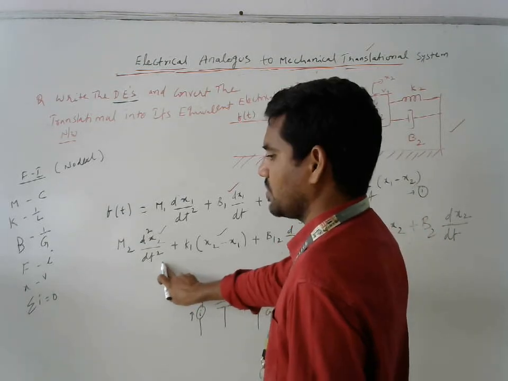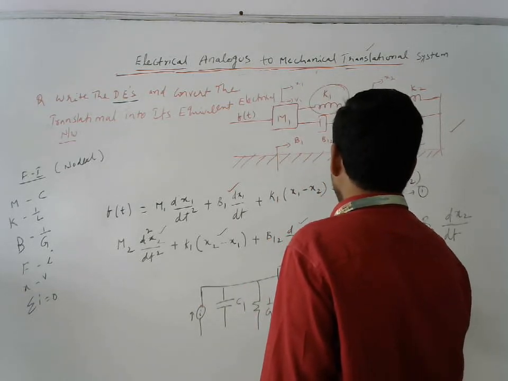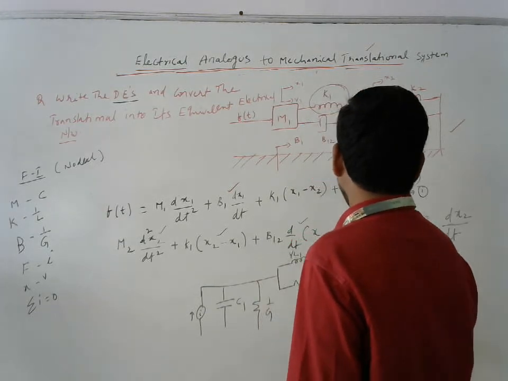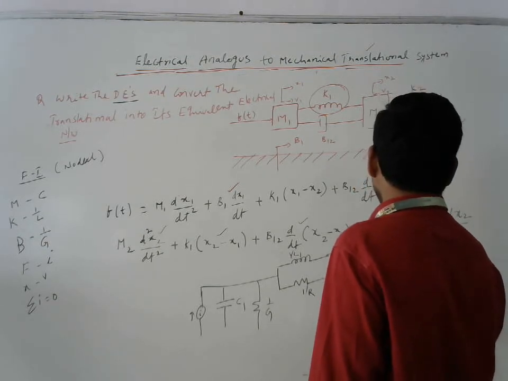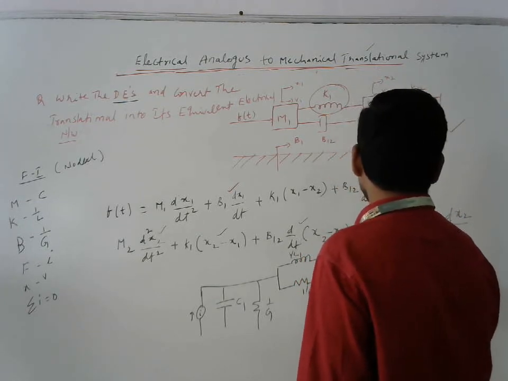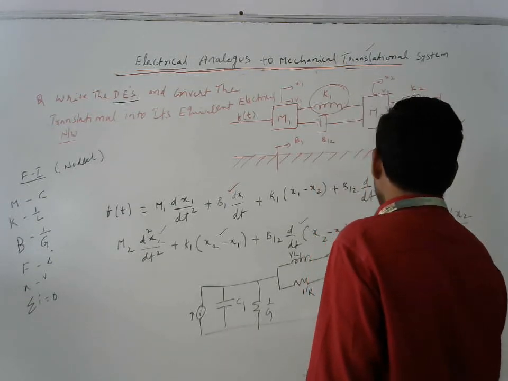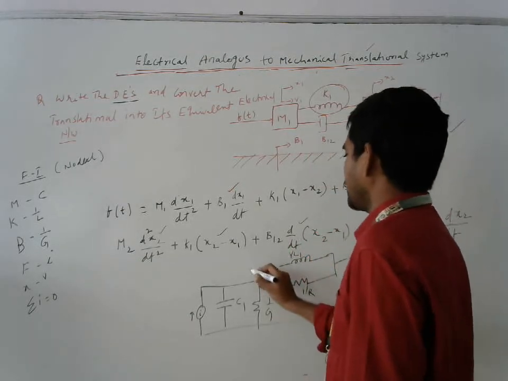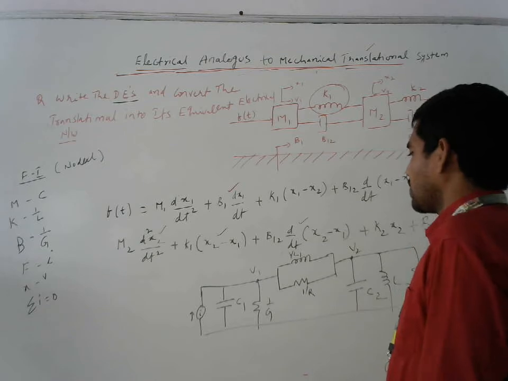After that again M2 we are going to get. M2 is nothing but capacitance C2. Again B12 is already in between the two nodes. Again K2 is replaced with inductance L2. Again B2 is there, B2 dx2, B2 means resistance 1 by R2. This is your electrical analogous network. This is node 1 and this is node 2. You need to take V1 and V2, because X1 and X2 we are going to replace.